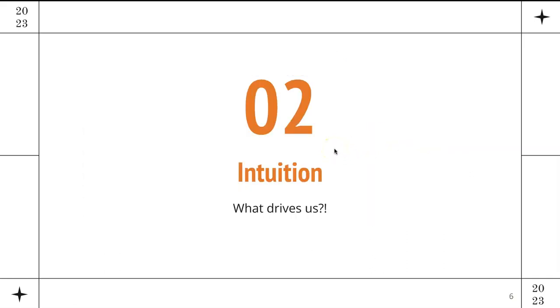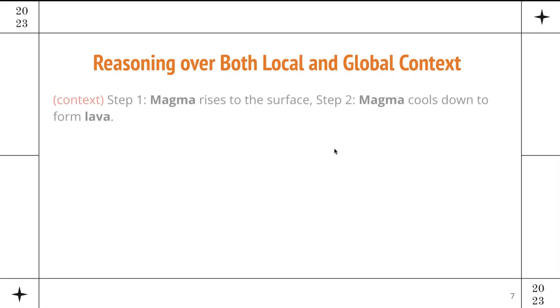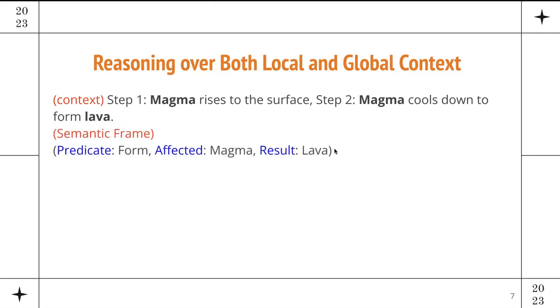Now that you know the task and the problem, let's see what our intuition is for including semantic parsers in this setting. First, we want to do reasoning over both local and global context. For instance, let's assume this scenario where step 1 says magma rises to the surface and step 2 says magma cools down to form lava. From the semantic frame of the second sentence, we have this: the predicate is form, the affected is magma, and the result of that frame is lava.